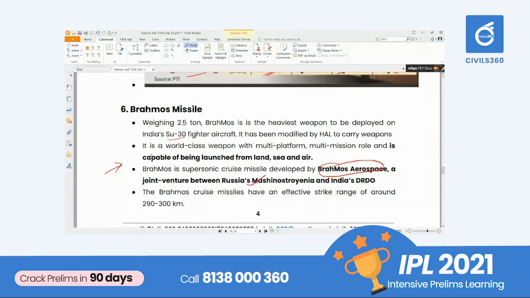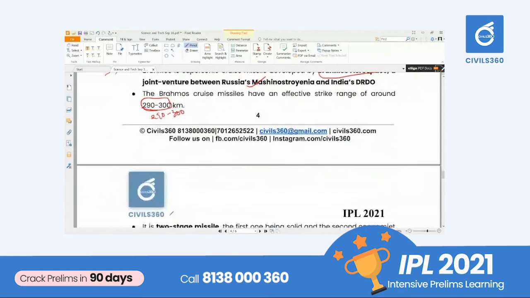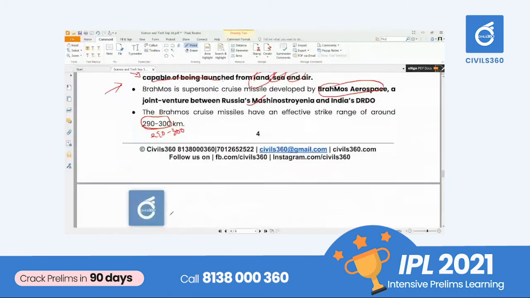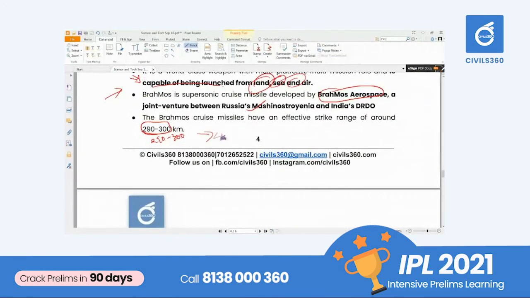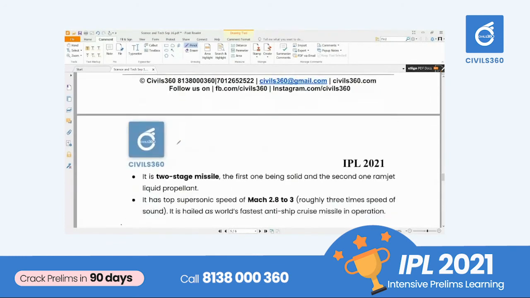The major important thing related to BrahMos is that it is capable of being launched from land, sea, and air. BrahMos can be utilized in all three frontiers of war: land, sea, and air. Initially, it had a range of 290 to 300 kilometers. After India joined the MTCR, it has been increased to 400 to 450 kilometers.